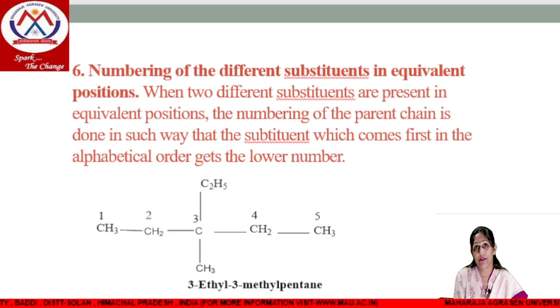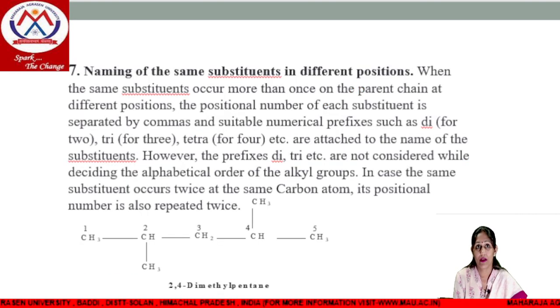Next is the numbering of different substituents in equivalent positions. In this, when two different substituents are present in equivalent positions, then numbering of the parent chain will be done in such a way that the substituent which comes first in alphabetical order will get the lowest number. Like if we have one methyl group and one ethyl group on the same position, then we will number by alphabetical order. That is 3-ethyl 3-methyl pentane.